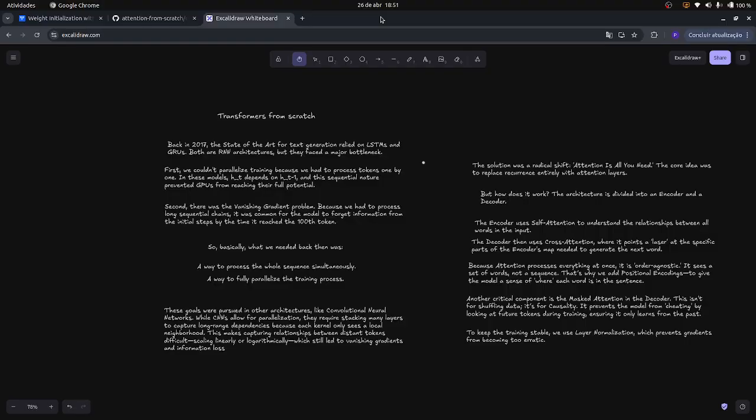Have you ever wondered why AI suddenly got so much better after 2017? It wasn't just bigger datasets, it was a fundamental shift in architecture. Today, we're moving away from the sequential limits of RNNs to explore the parallel power of the transformer.